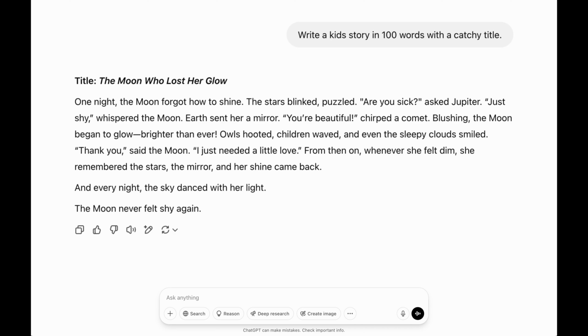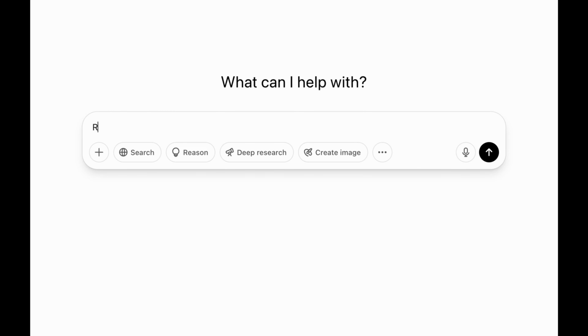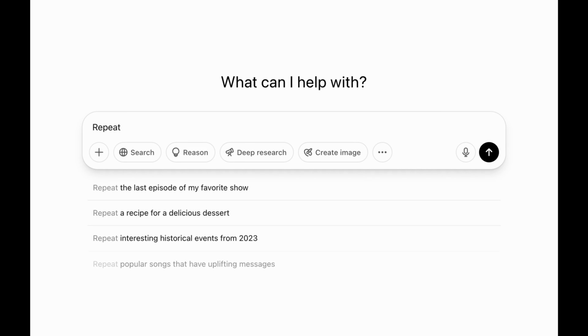So far, we saw how ChatGPT created a script for us. But in a situation when you don't want ChatGPT to generate the script for you, but you have your own script that you want to convert into speech, that's possible too. For example, I had this script that I want to convert into speech. To generate a voice for this paragraph, I will go to ChatGPT and I'll write a magical word in the Ask Anything box. That magical word is repeat.